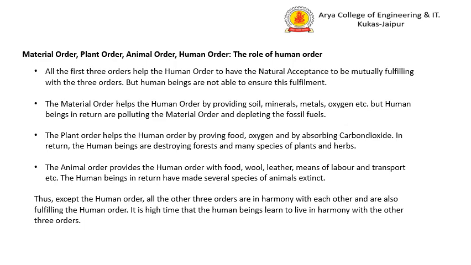So we can deduce from this that all the other orders except the human order are fulfilling each other, but the human order is the one which is destroying the balance of nature. And the human beings need to understand that for bringing harmony, it has to coexist with the